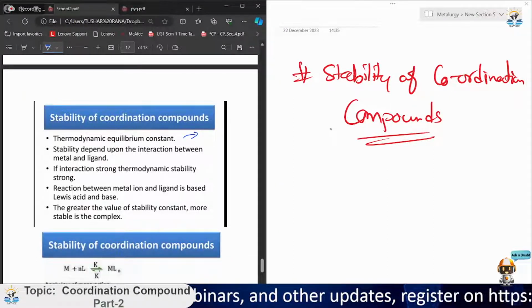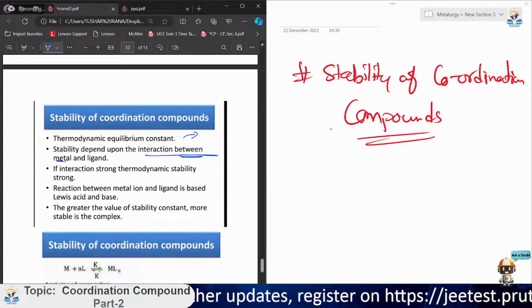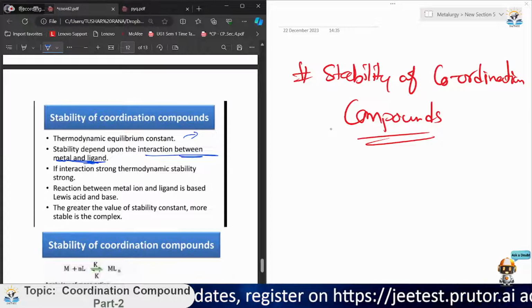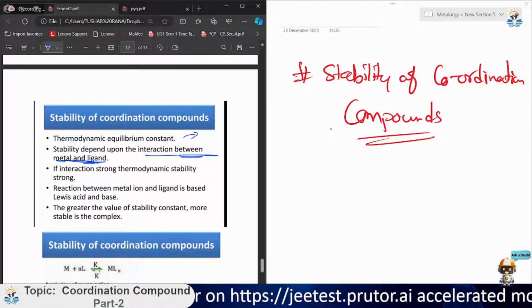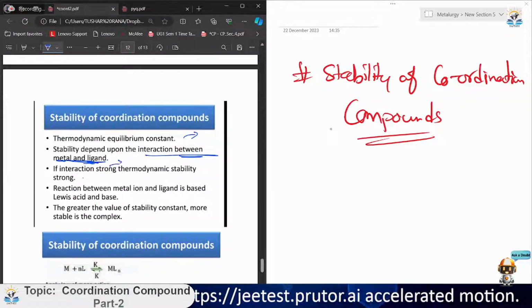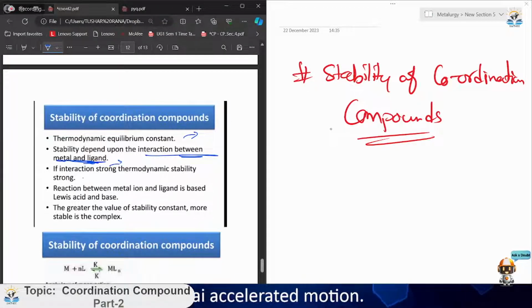Stability depends upon the interaction between the metal and ligand. If the interaction is strong, the thermodynamic stability will be strong, that is, resistant to heat, temperature, or different conditions related to thermodynamic nature. The reaction between metal ion and ligand is based on Lewis acid and base.